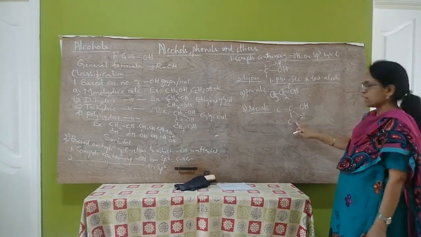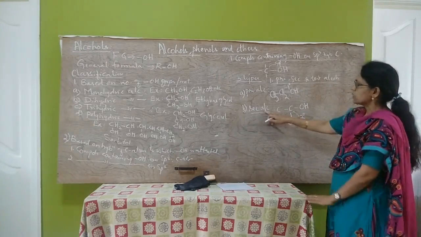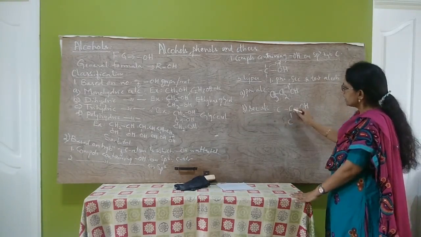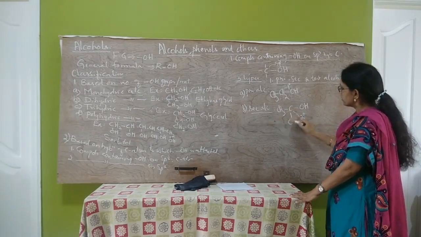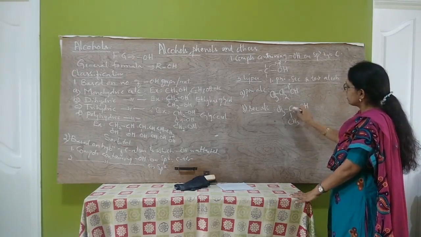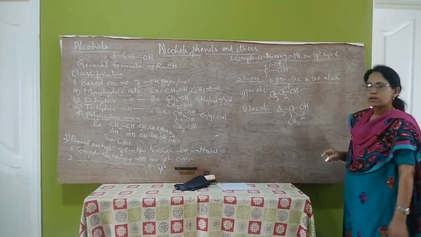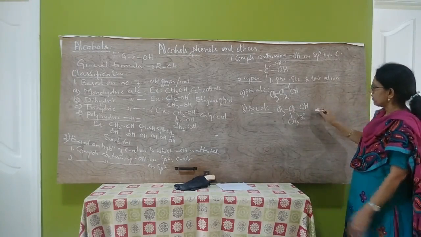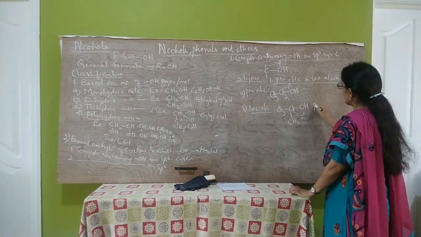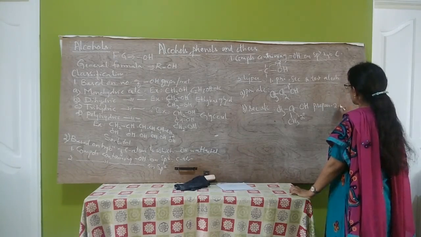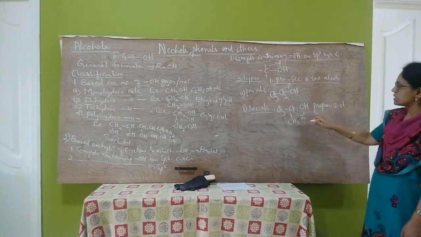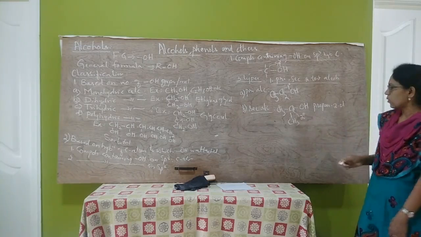Example for secondary alcohol, let us complete the valency. CH3, CH, CH3, OH. So propane 2-ol is the example for secondary alcohol.